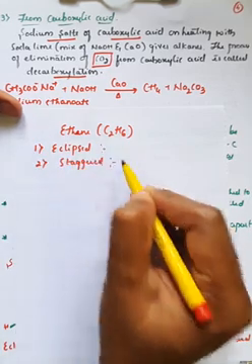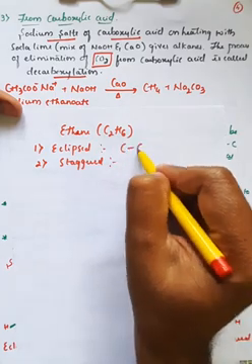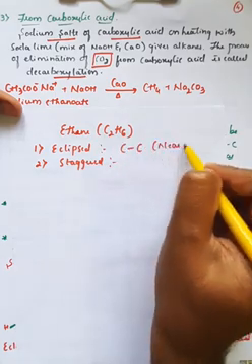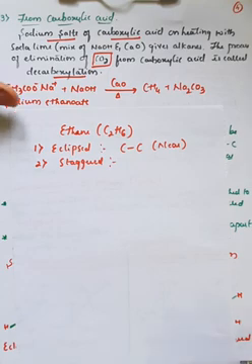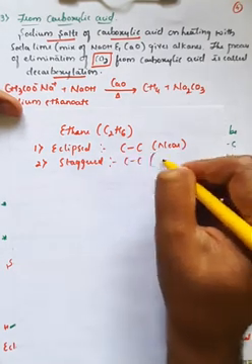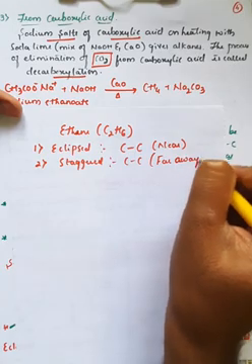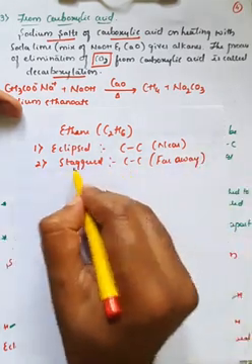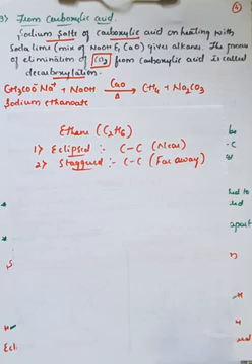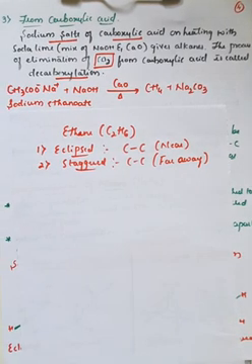In the eclipsed form, the carbons look very near to each other. Whenever the carbon bonds are far away, we get the structure of the staggered form. Therefore, there are two types of conformation: the eclipsed form and the staggered form.